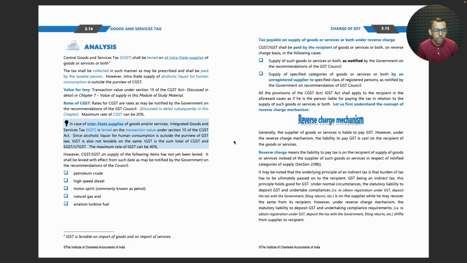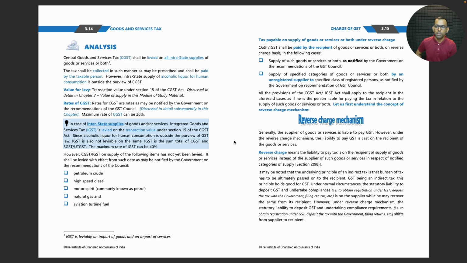However, CGST and IGST on supply of the following items has not been yet levied. It shall be levied with effect from such date as may be notified by the government on the recommendations of the Council: petroleum crude, high-speed diesel, motor spirit commonly known as petrol, natural gas and aviation turbine fuel. Tax payable on supply of goods or services or both under reverse charge. CGST or IGST shall be paid by the recipient